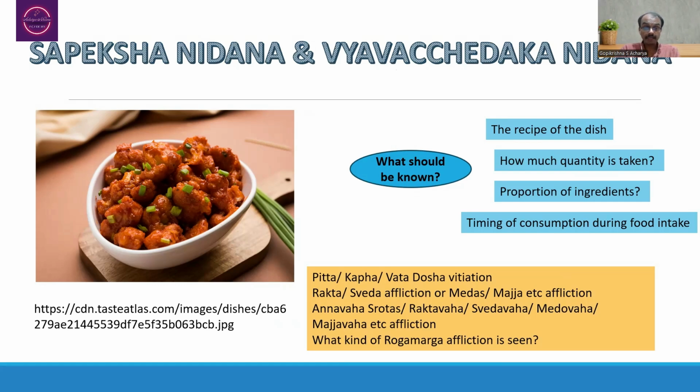Then it will be mixed again with the other vegetables, and this will again be fried in the oil in the pan itself. In this way, the gobi manchurian will be prepared, and it will be added with red chili powder, salt, etc. All these are indicative of Pitta dosha vitiation.